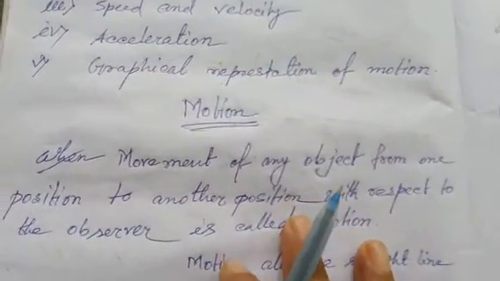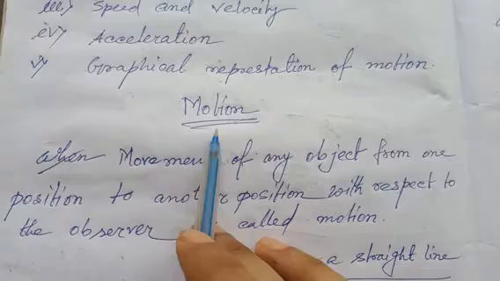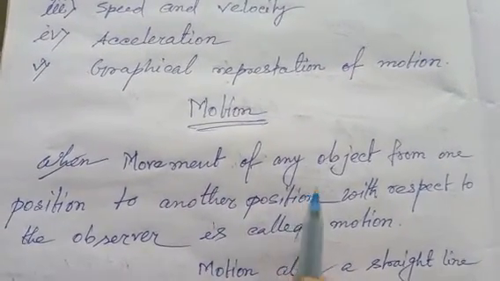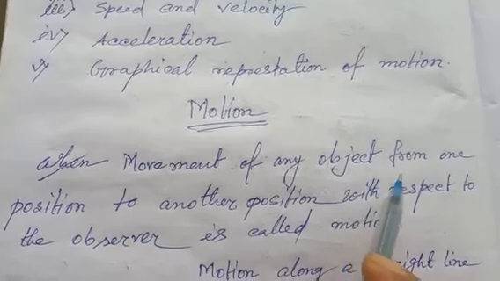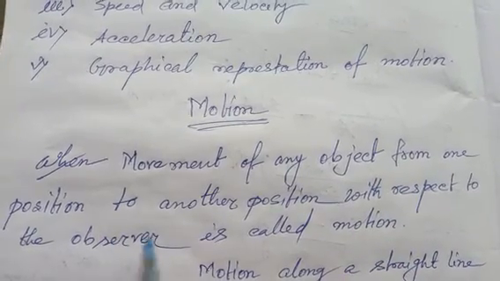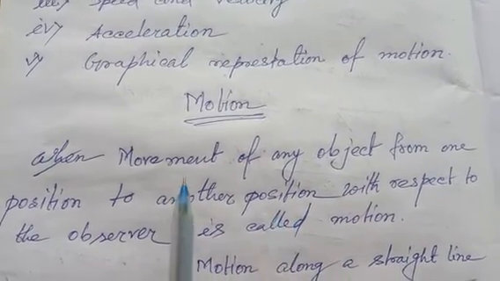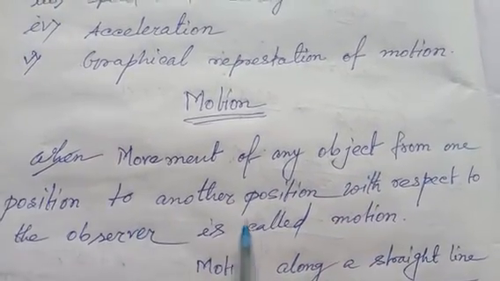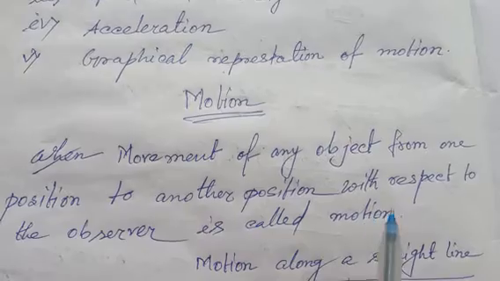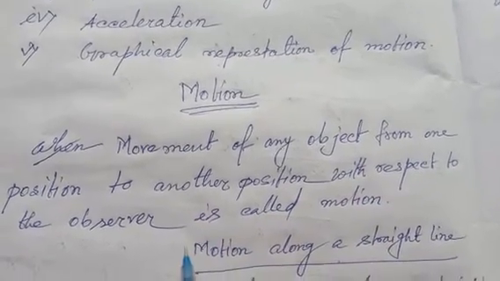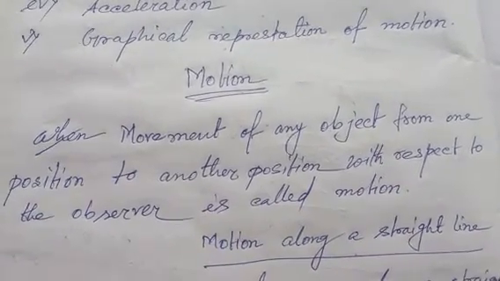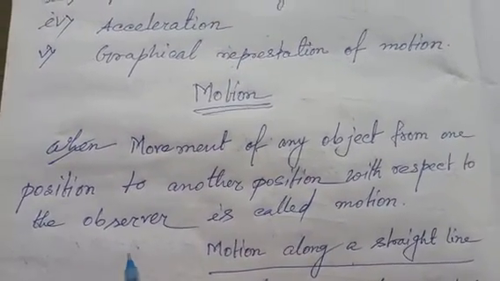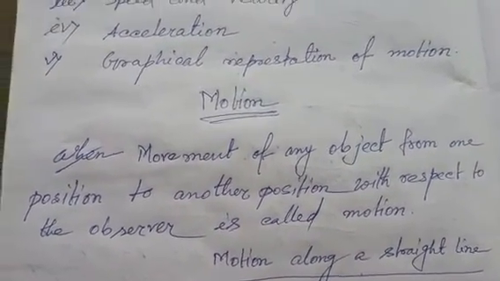Now we will discuss motion. Movement of any object from one position to another position with respect to the observer is called motion. So here the observer is the one who observes that motion.